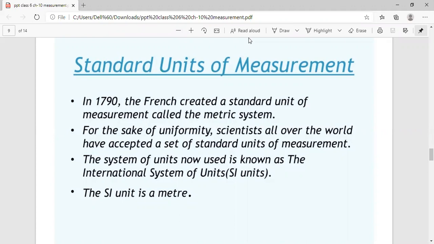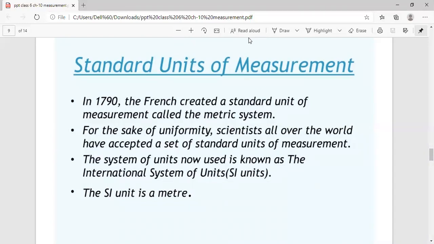units that in early times, people used to measure distances by using either foot span, hand span, or cubit. But there was a major problem: they used to vary from person to person, and there was a lot of confusion regarding the length of the object. So after that, standard units of measurement were introduced.